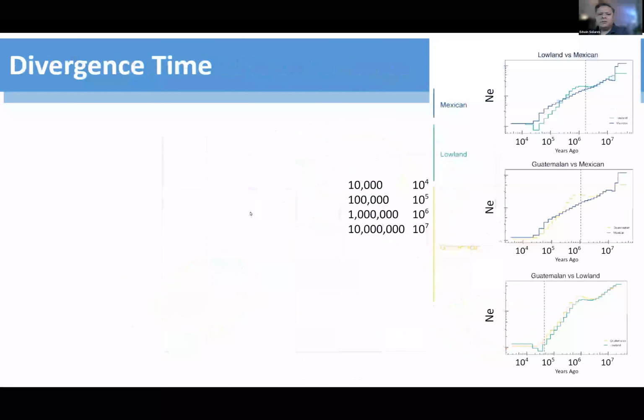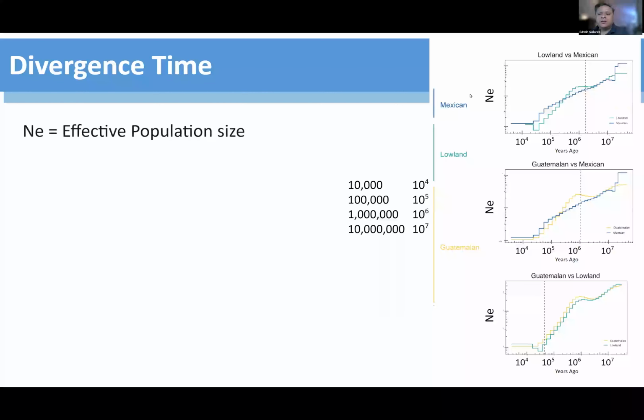If you look at the PCA for avocados, we see a group clustering here, which represents Guatemalan, lowland, and Mexican avocados. When we look at divergence time, we use MSMC2. On the y-axis, we have the effective population size of Mexican, lowland, and Guatemalan pairwise comparisons, and on the x-axis, we have time.